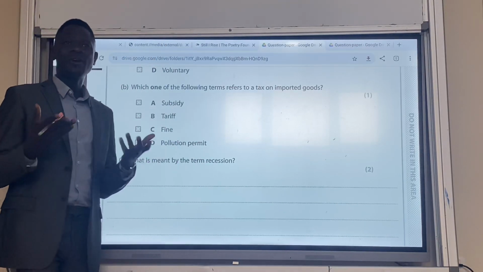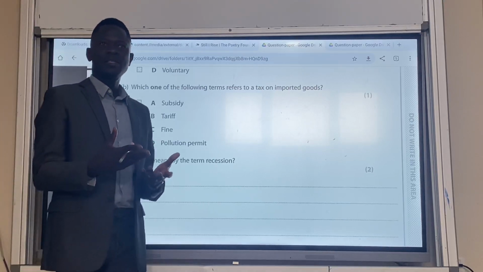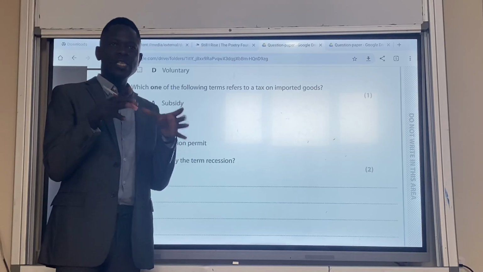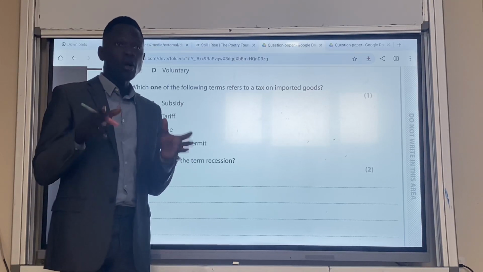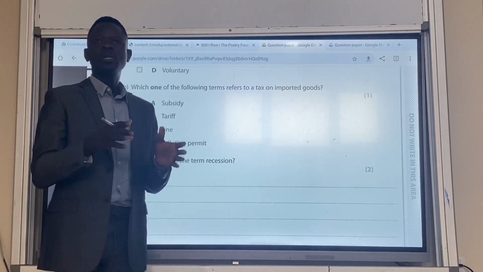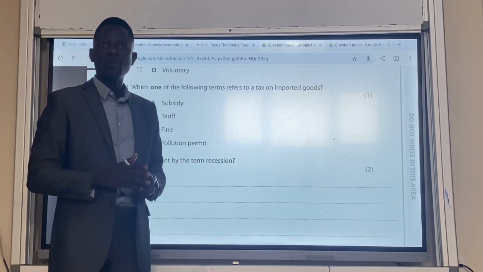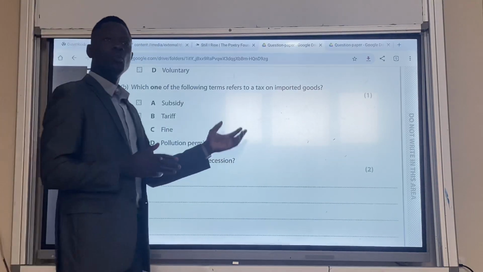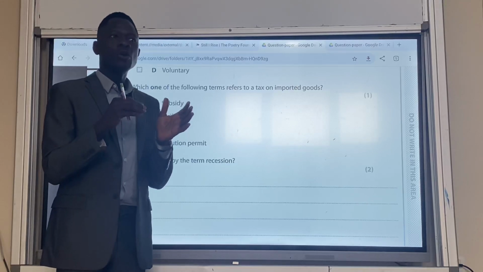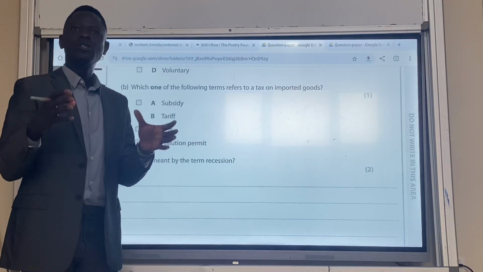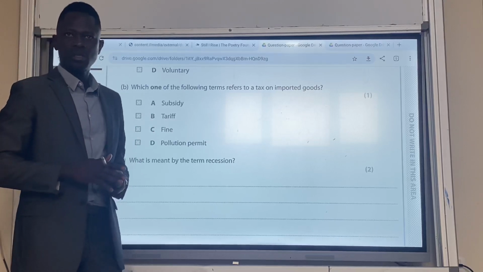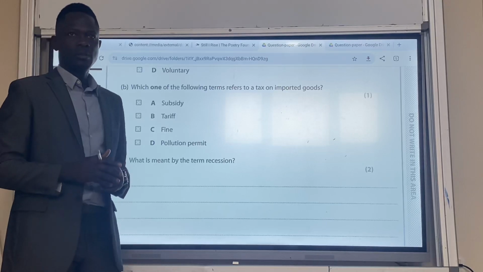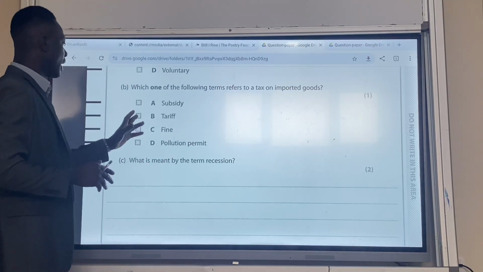I want to talk about fines. Fines are punishment given to an individual or firm because they didn't do the right thing. It is a financial punishment for doing the wrong thing within the economy or the environment. It is not the answer. And when we talk about a pollution permit, it means we have access to certain limits of pollution. So we have access to pollute, to emit carbon. Do you understand? So the answer here is B. I think it's clear.